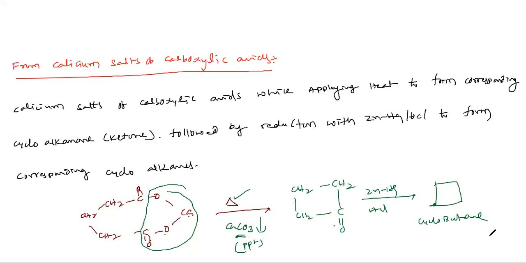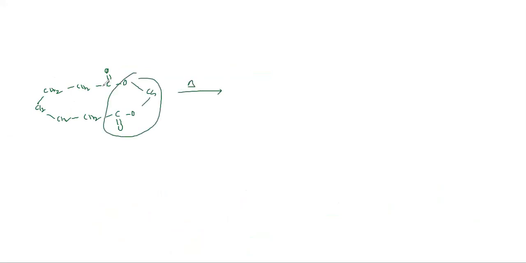For example, in a question they may give like this: CH2, then CH2, then CH2, C double bond O, then CH2, C double bond O, calcium. So aim is just heating, CaCO3 is lost. Count the carbons: 1, 2, 3, 4, 5, 6. Then zinc amalgam HCl, so it forms a cycloalkane.